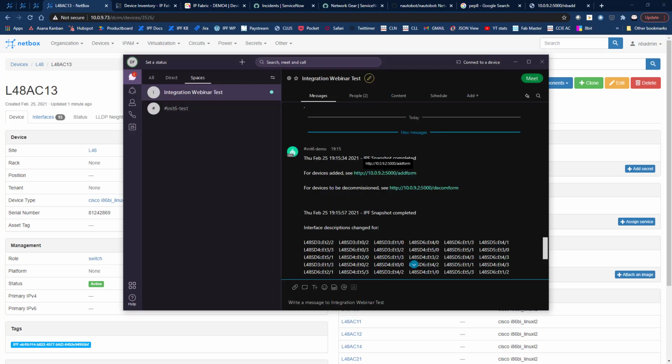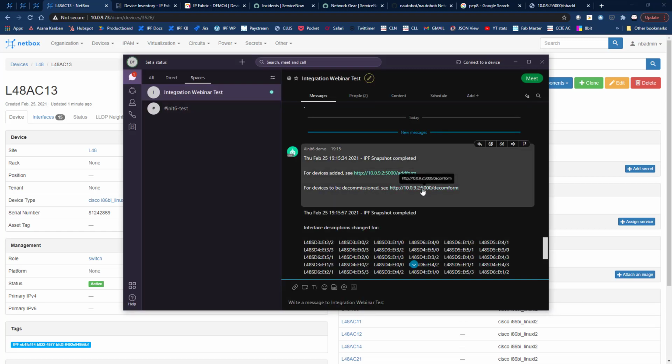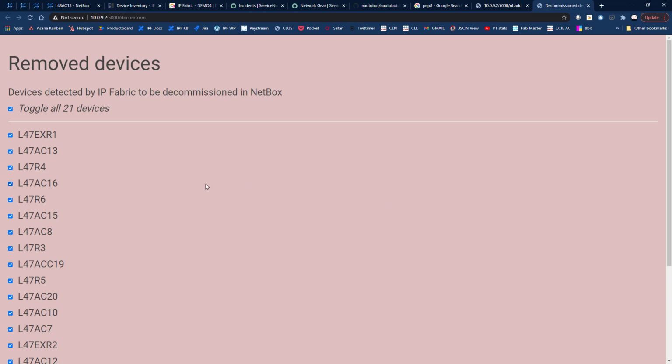What about the devices that have been removed from the network? What are we going to do with those? Well, let's have a look. If we click through on this, it brings us up this web page, which is another one that we've created, and this is all 21 devices that have been detected by IP Fabric that need to be decommissioned.